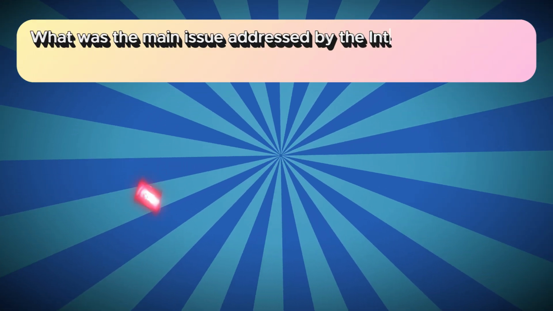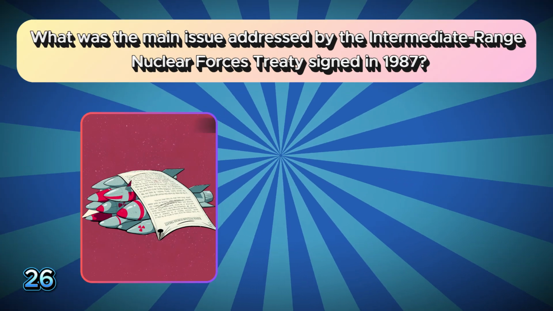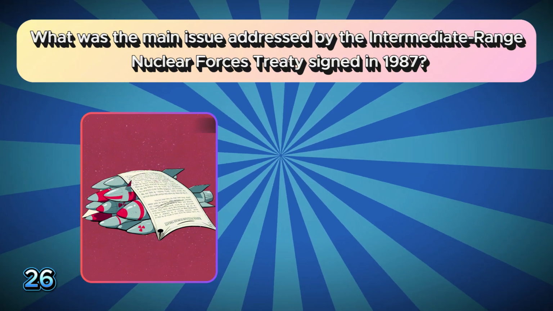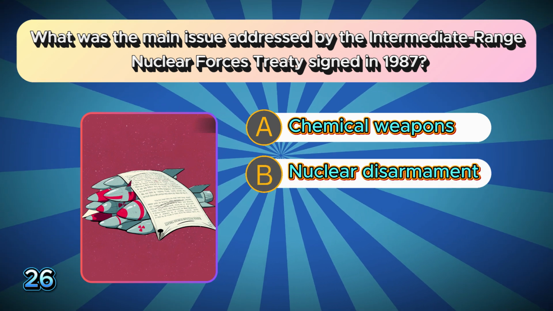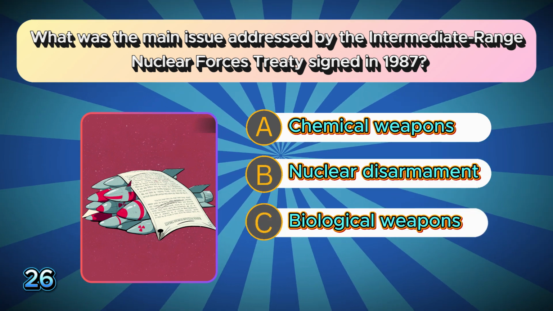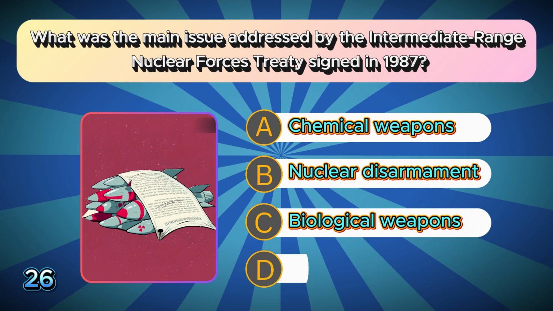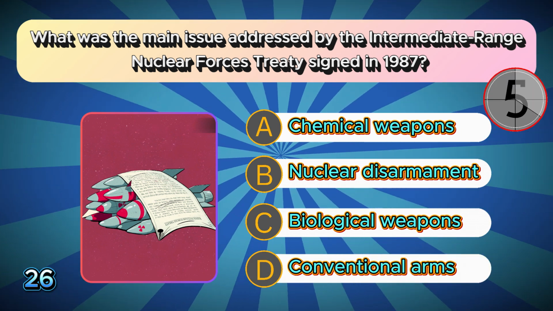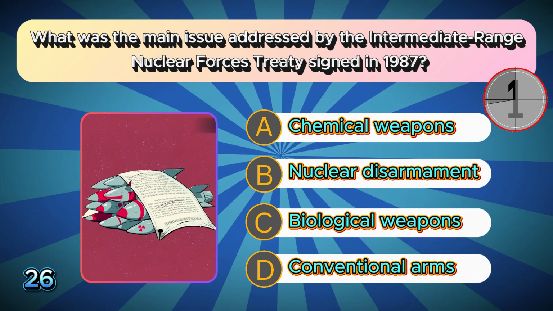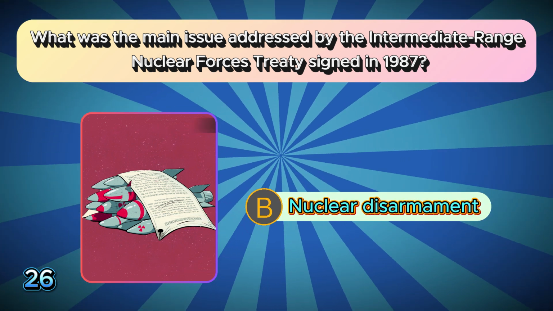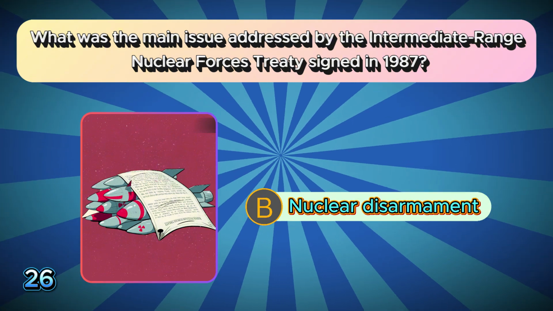What was the main issue addressed by the Intermediate Range Nuclear Forces Treaty signed in 1987? A. Chemical weapons. B. Nuclear disarmament. C. Biological weapons. D. Conventional arms. The correct answer is B. Nuclear disarmament.